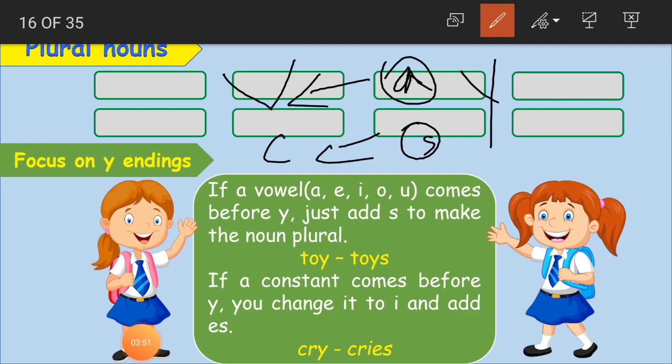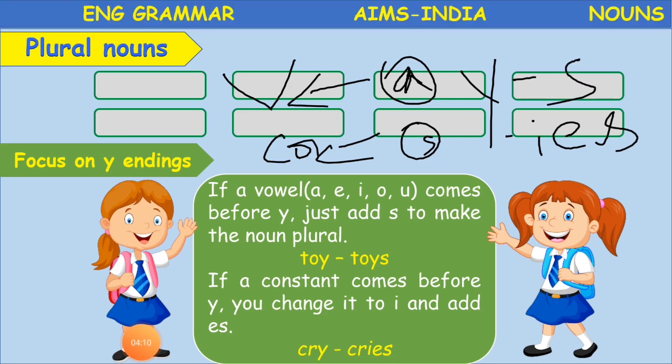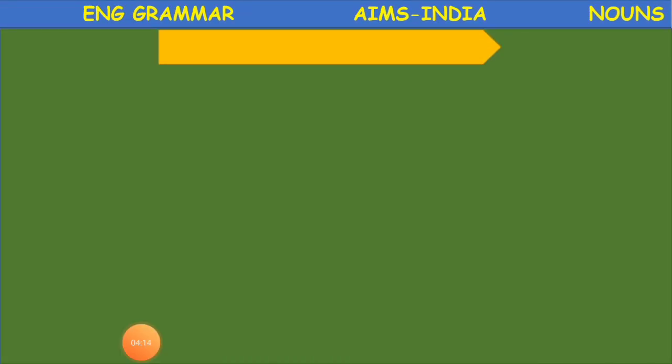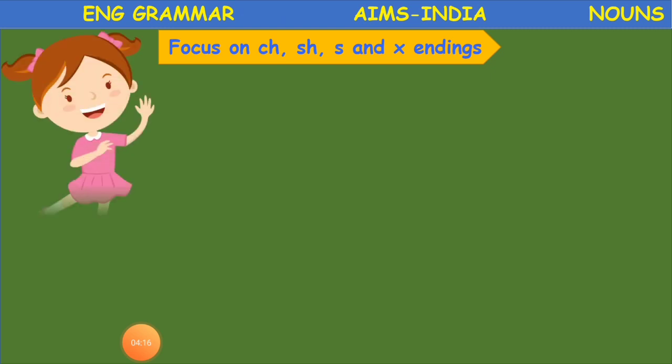If it is a consonant, then what we have to do? We have to take off the y and add i. Then after that i, we have to add es. If it is a vowel, then we will just add s. Clear, children? Yes. So this exercise you have to practice at home.